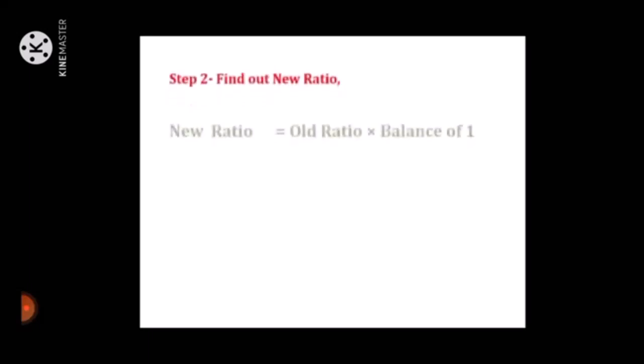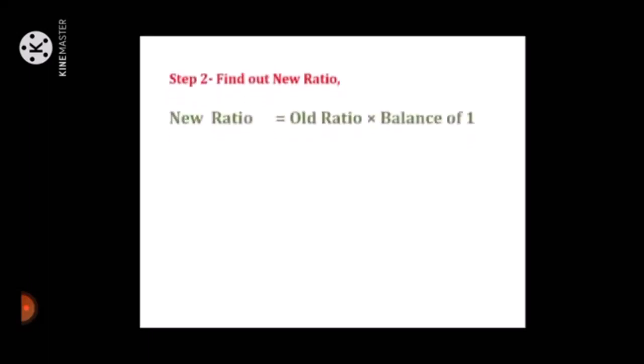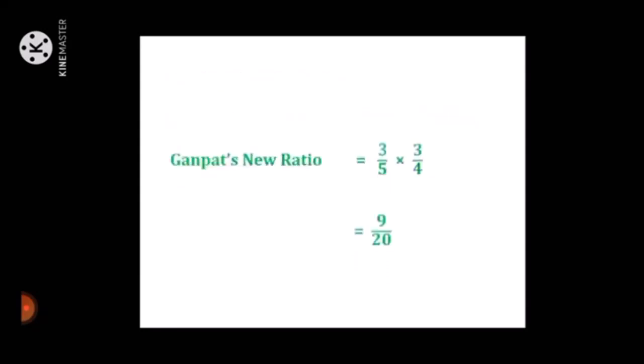Next, step 2, find out new ratio. New ratio is equal to old ratio into balance of 1. Mohan's new ratio is equal to 2 upon 5 into 3 upon 4, is equal to 6 upon 20.